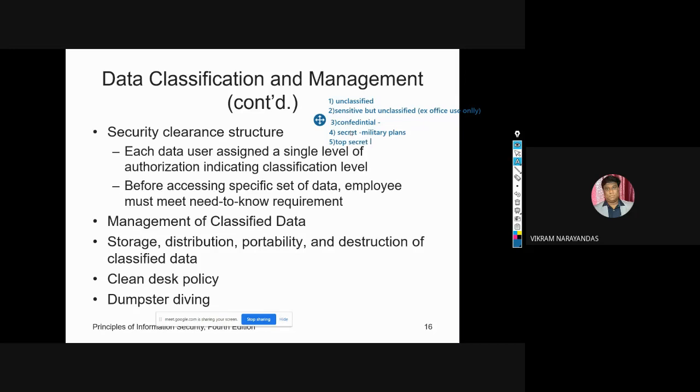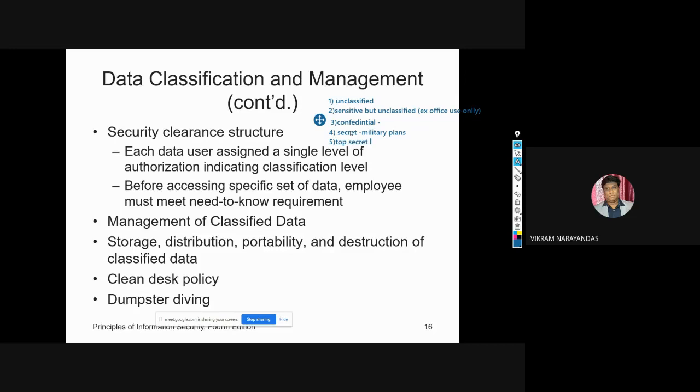For example, national defense plans. So this is top secret. So data can be classified like this: unclassified, sensitive but unclassified, confidential, secret, top secret.